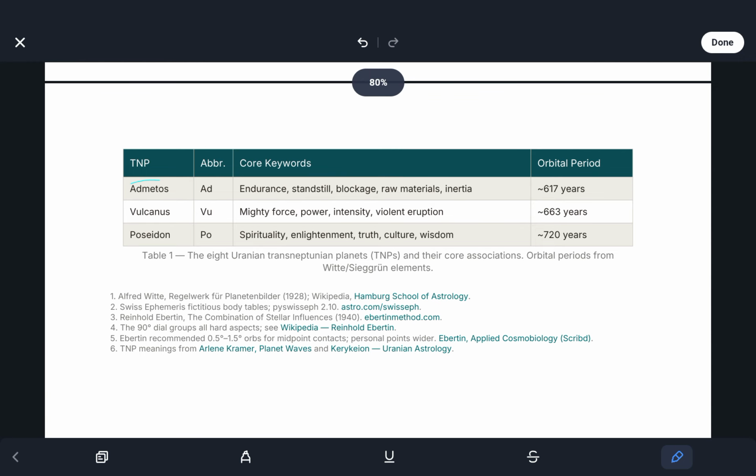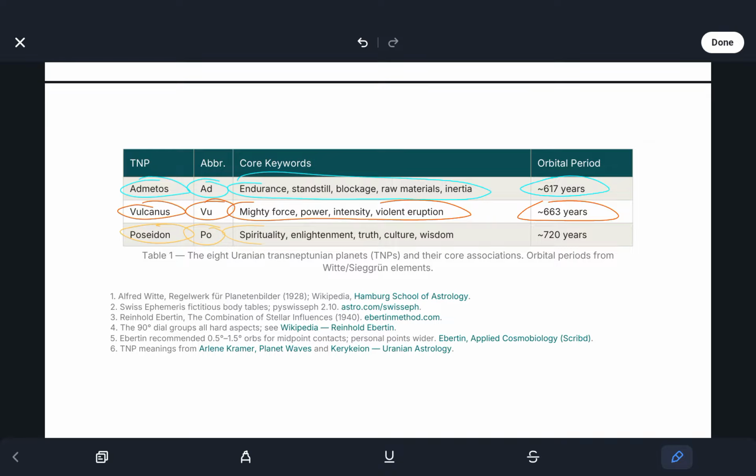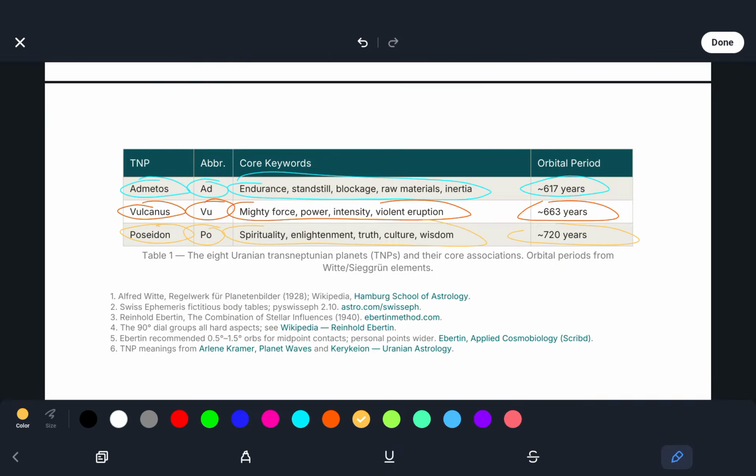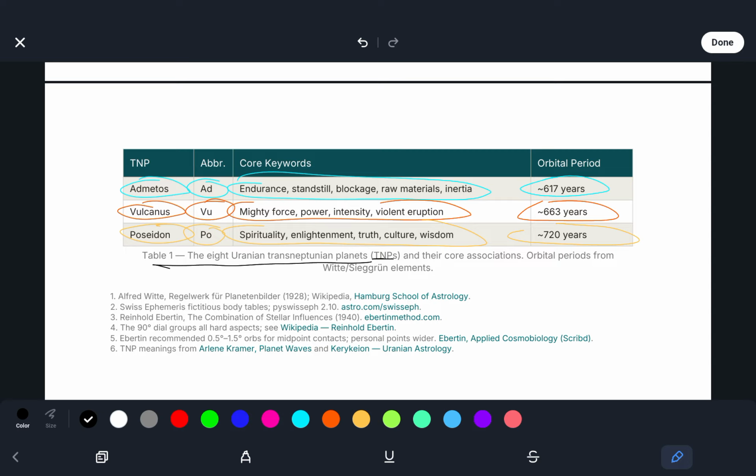And then we see Admetos, or AD: endurance, standstill, blockage, raw materials, inertia, orbital period of 617 years. Vulcanus, or VU: mighty force, power, intensity, violent eruption, orbital period of 663 years. And Poseidon, or PO: spirituality, enlightenment, truth, culture, and wisdom, and an orbital period of 720 years. So these are the 8 Uranian trans-Neptunian planets, TNPs, core associations, and orbital periods from Witte and Sieggrün elements.